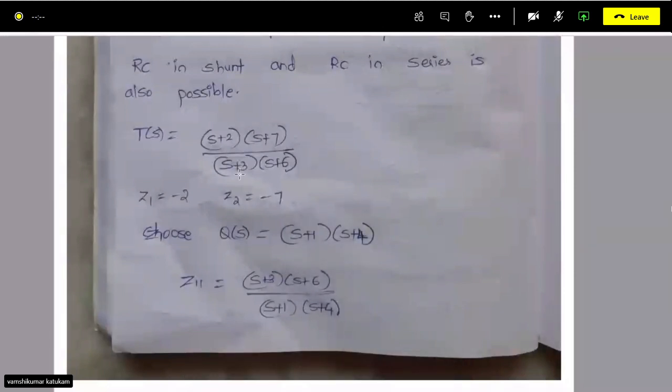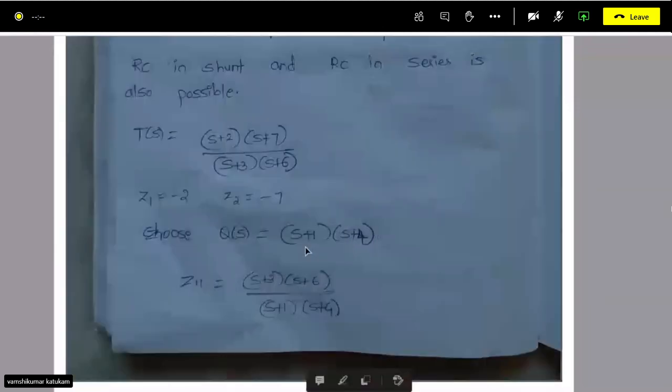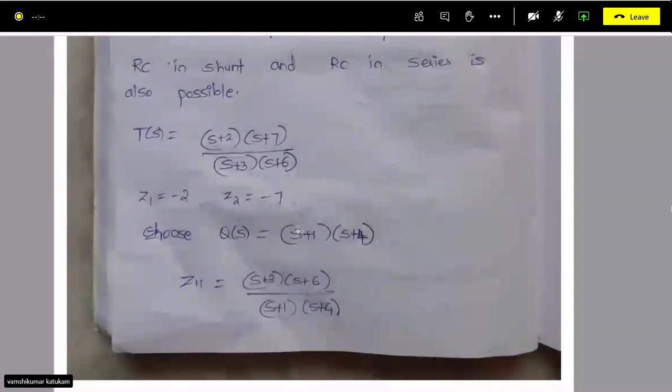I can select not only 1 and 4, I can select 2 and 5 also, s plus 2 into s plus 5, and again you will get a different design, right? That we have seen: if we change Q of s, element values will change. So here, capital Q of s, I am selecting as interlacing: s plus 1 and s plus 4.